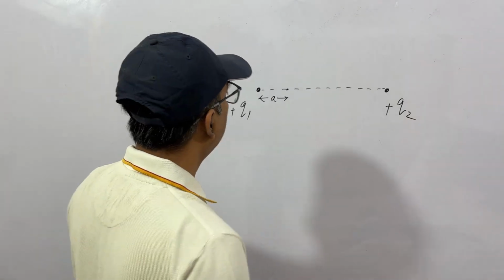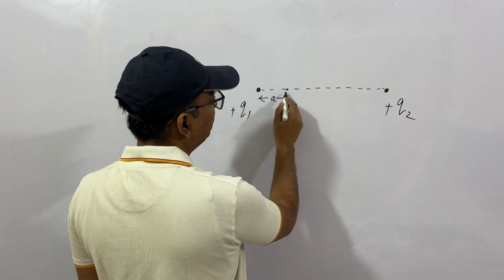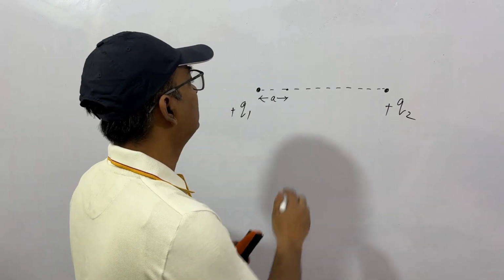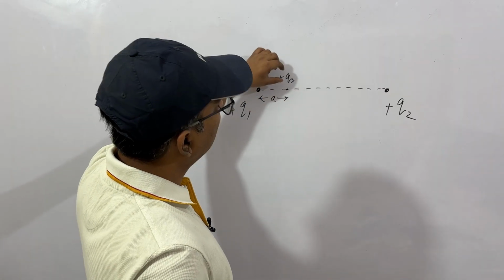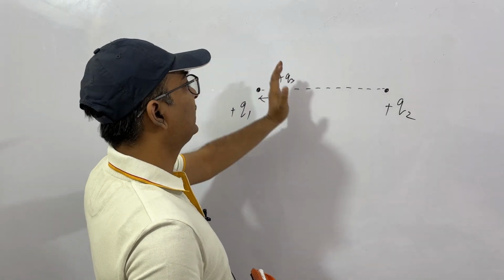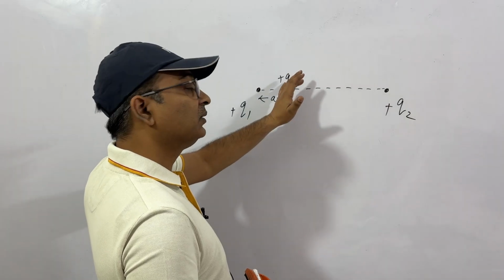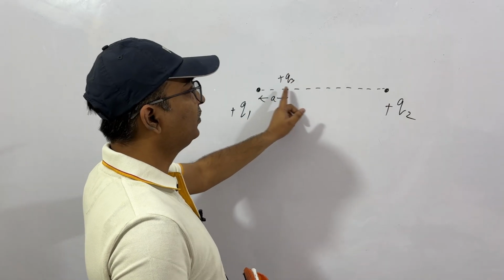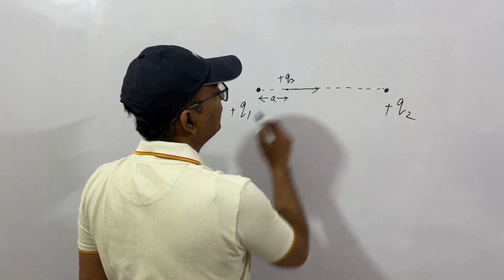Okay, so at a certain distance from this charge, from A, we have fixed another charge Q3. It is right now at rest. Now what we do, we release it. That is, the initial kinetic energy of this Q3 is 0, velocity is 0. Now we release. When we release, we find that it goes in this direction.